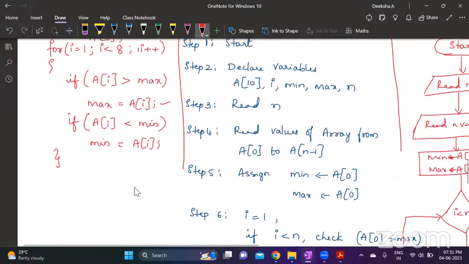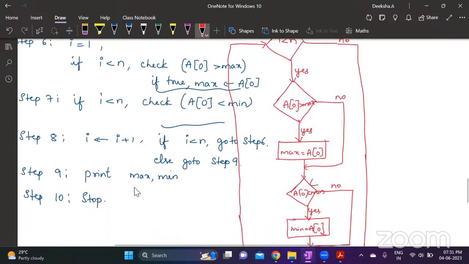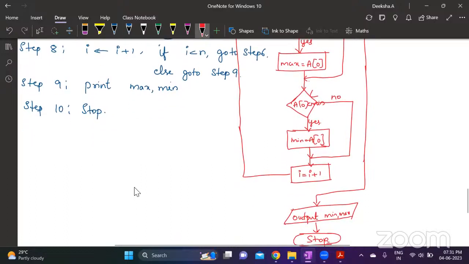Whether it is a complete program, algorithm or flowchart, you need to know the logic of solving that particular problem. Understood this, no? Yes, ma'am. Okay, I will share a list of programs in the WhatsApp group. I'll share one PDF, which will have very commonly asked important program solutions. Understand the program logic. Once you understand the logic, you can write either algorithm or flowchart easily.